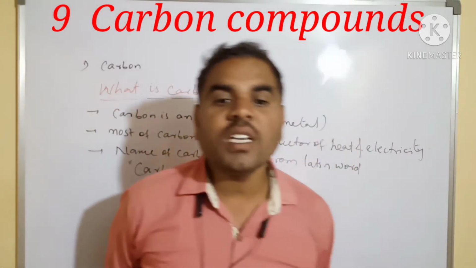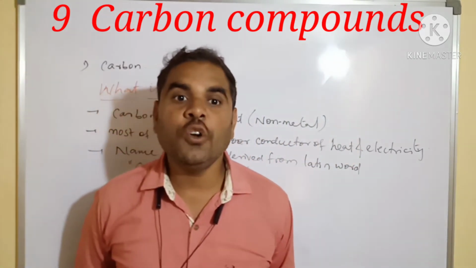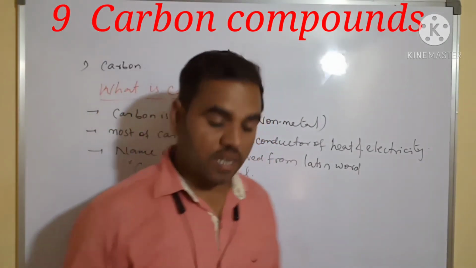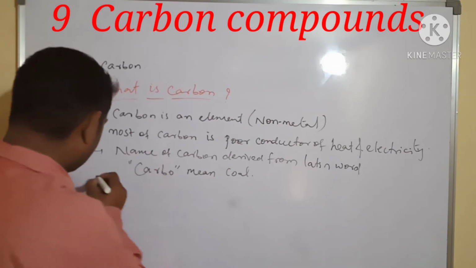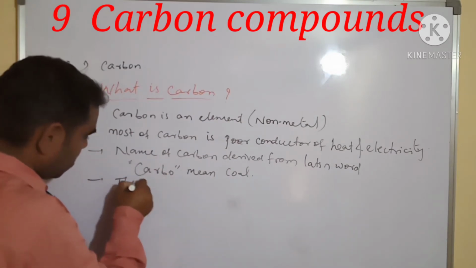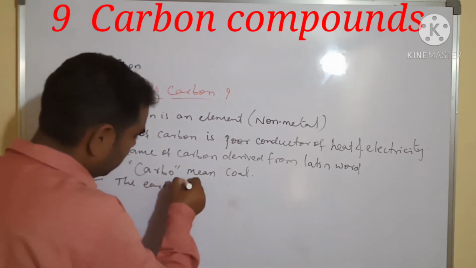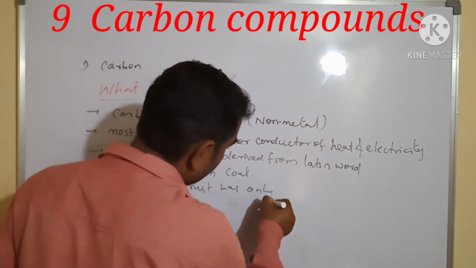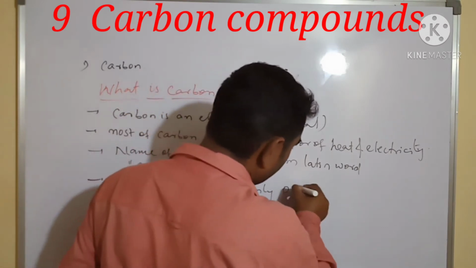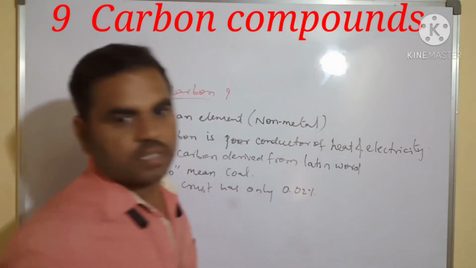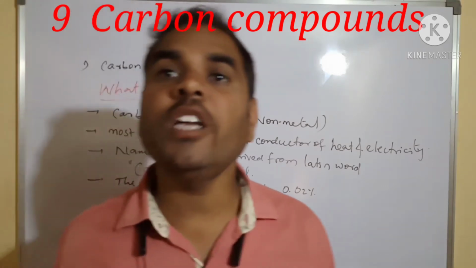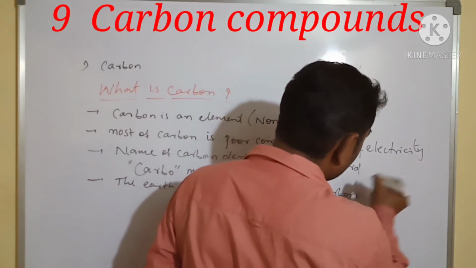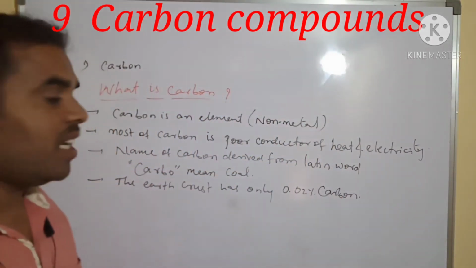The earth's crust has only 0.02% carbon. How much percentage is there? 0.02 percent carbon.